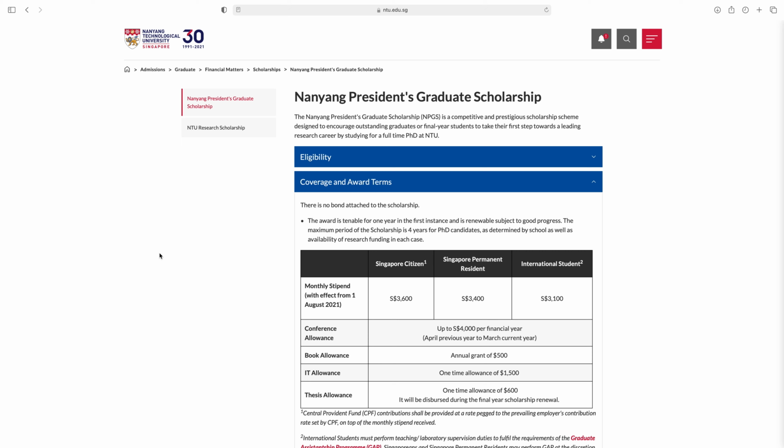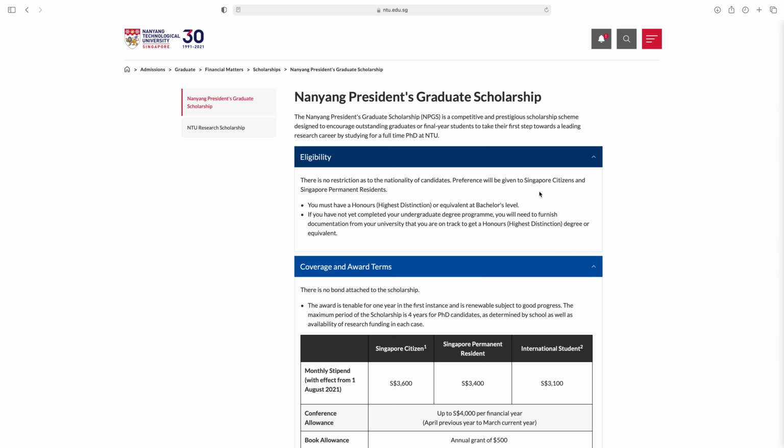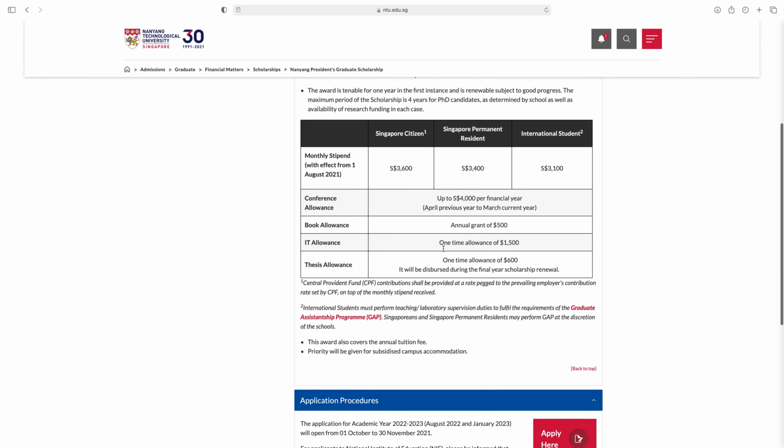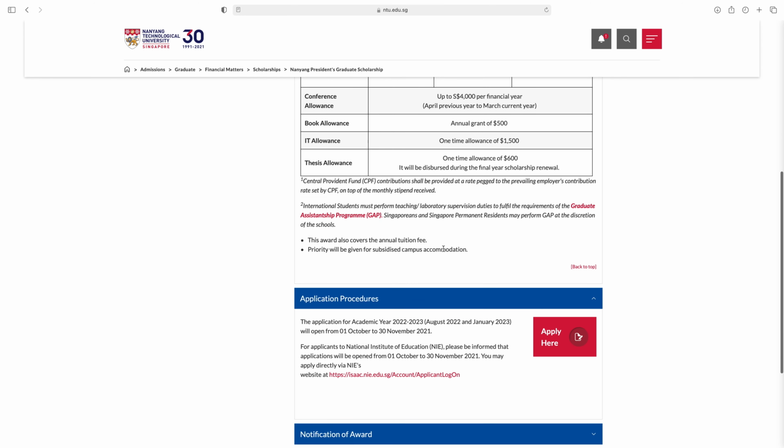Here you can see the Nanyang President's Graduate Scholarship. From here you can check eligibility. You must have honors, highest distinction or equivalent at bachelor level. If you have not yet completed your undergraduate degree program, you will not need to furnish documentation from your university that you are on track to get an honors, highest distinction degree or equivalent. So coverage and award terms, here are some coverage, monthly stipend.